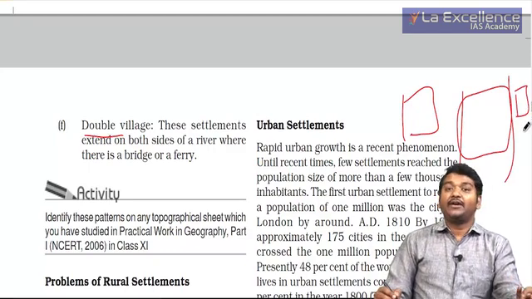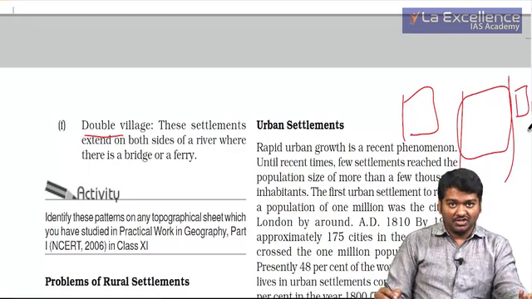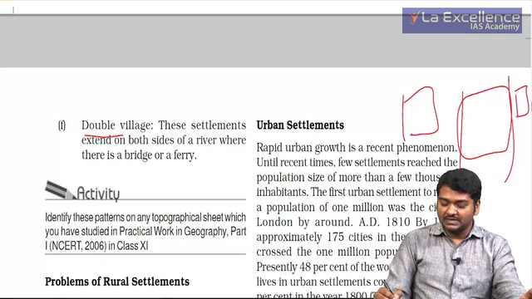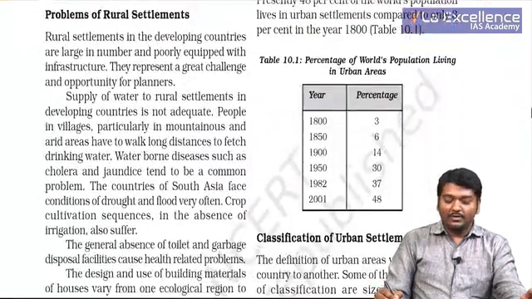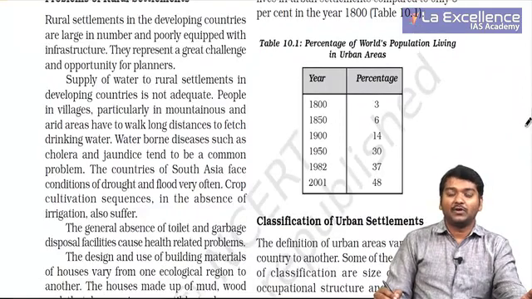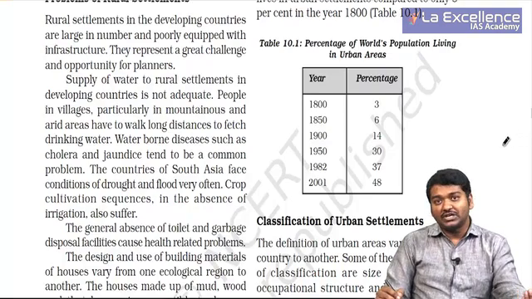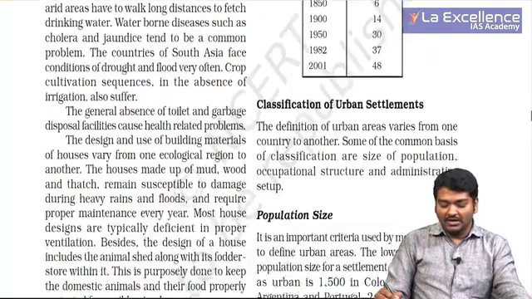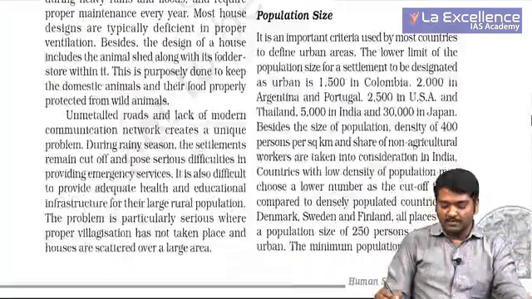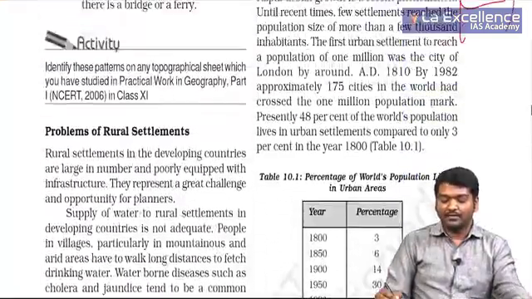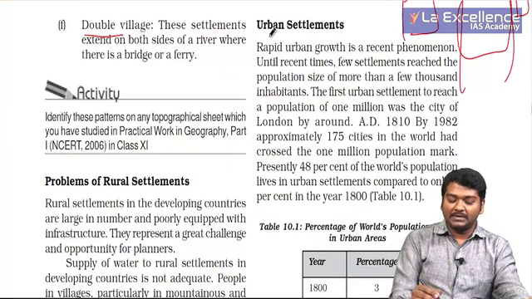UPSC questions: where do you usually find linear, star-shaped, right? And they may ask you T-junction, Y-junction, all this is very, very important for you. Problems of rural settlements: health facilities will not be there, sanitation will not be there, all this needs to be taken care of. Urban facilities, job opportunities, good educational facilities, only agriculture, nothing else will usually be present in this particular area, correct? And then we come to urban settlements.